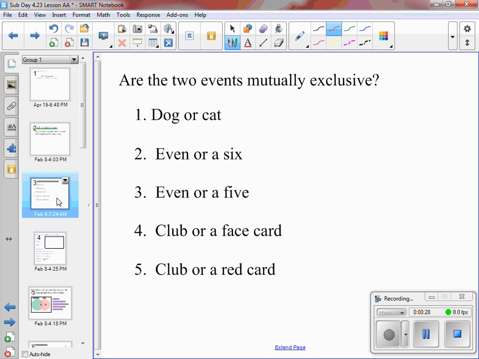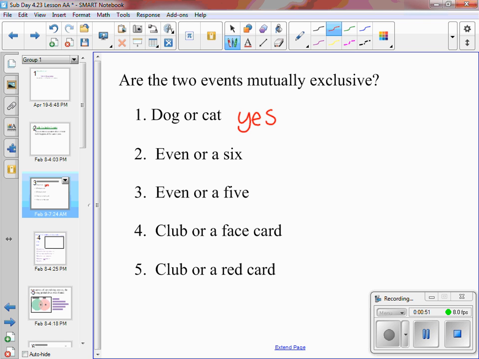Here are a few examples. So if I go through numbers 1 and 2 with you, please pause the video after that and do 3, 4, and 5, and then start it up again and I will go over the answers. So for number 1, dog or cat. You cannot be both a dog and a cat, which means yes, they are mutually exclusive events.